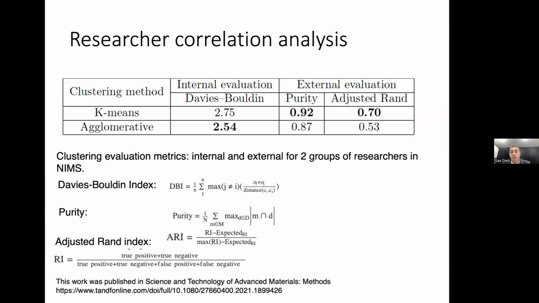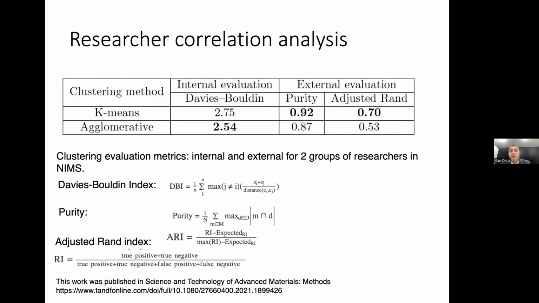Internal evaluation usually refers to evaluation of clustering without knowing the ground truth label of the data point, meaning without knowing what is the actual group that each researcher belongs to. External evaluation compares our result to the ground truth label that we already know, because we know which group these people belong to, whether they belong to the same group or to different groups.